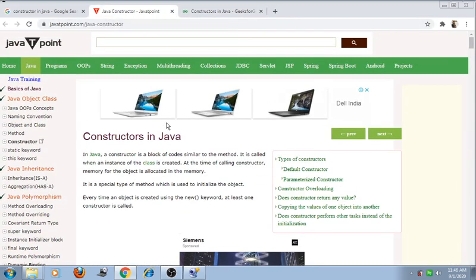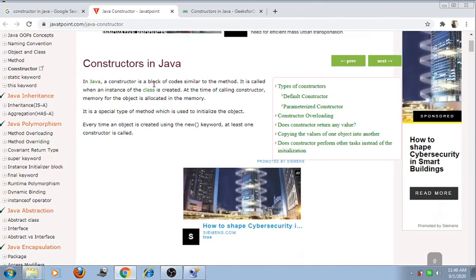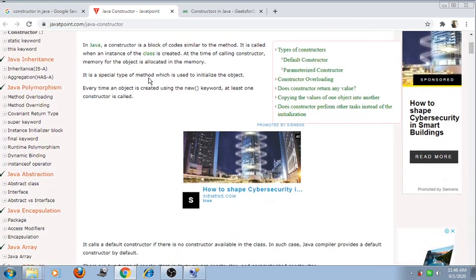So friend, what is the constructor? In Java, a constructor is a block of code similar to a method. It is called when the instance of a class is created. At the time of calling the constructor, memory for the object is allocated. It is a special type of method which is used to initialize the object. Every time an object is created using the new keyword, at least one constructor is called, and this is called the default constructor.